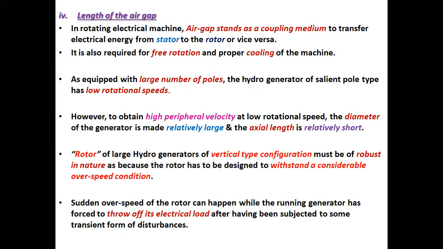Rotor of large hydrogenerators of vertical type configuration must be robust in nature, because the rotor has to be designed to withstand a considerable overspeed condition. Sudden overspeed of the rotor can happen while the running generator is forced to throw off its electrical load after having been subjected to some transient form of disturbances.